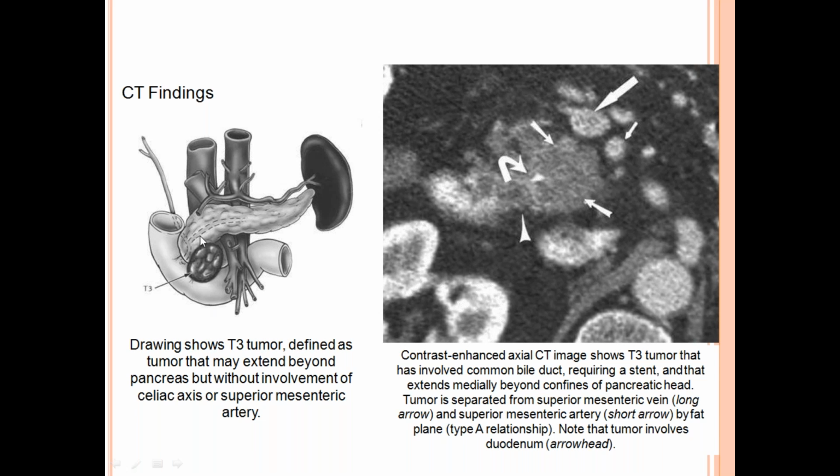T3 tumor showing at the uncinate process. T3 tumor is defined as a tumor that extends beyond the pancreas but without involvement of celiac axis or superior mesenteric artery.